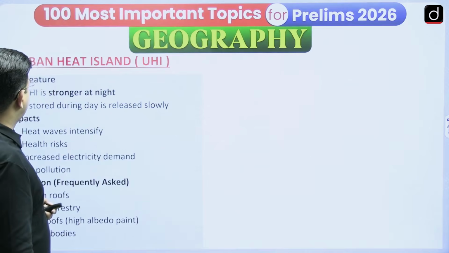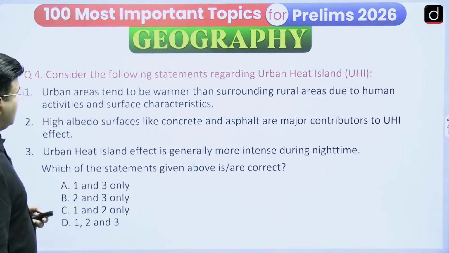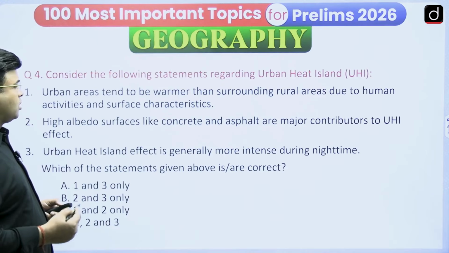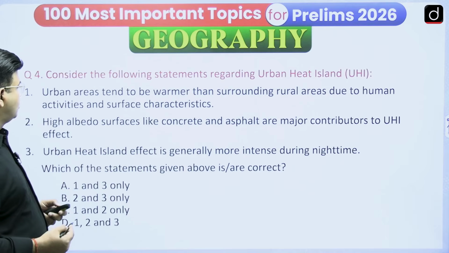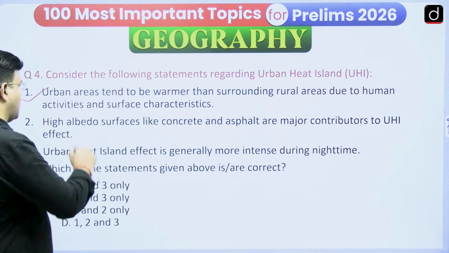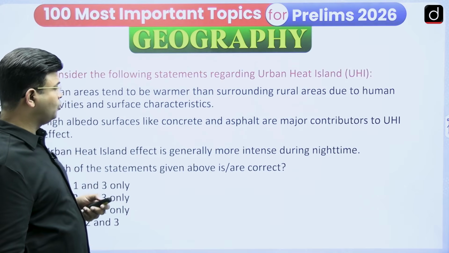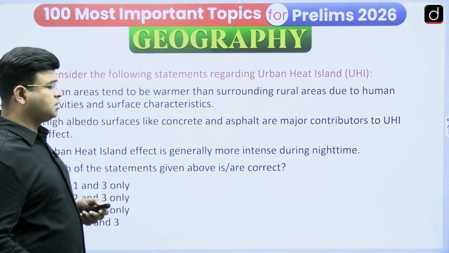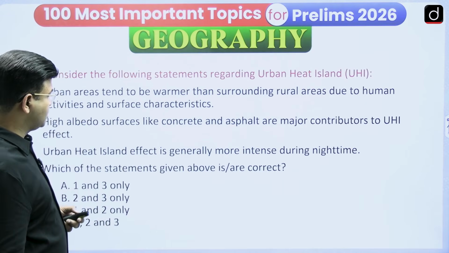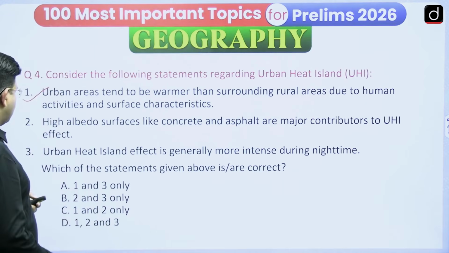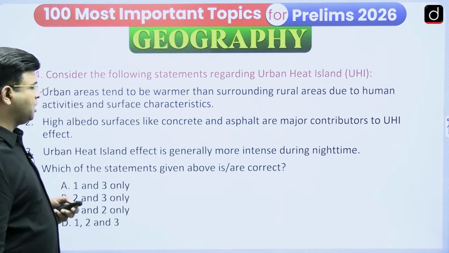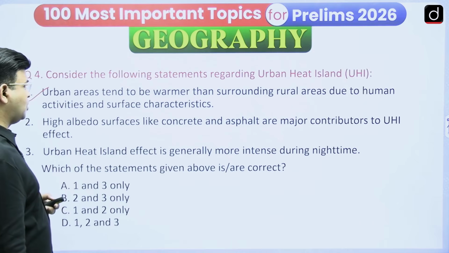Now consider the following statements regarding urban heat island. Urban areas tend to be warmer than the surrounding rural areas due to human activities and surface characteristics. That's a correct one. The kind of buildings and roads that human beings have created, skyscrapers and all these things, help in trapping more heat and causing the urban heat island. The second statement: high albedo surfaces like concrete and asphalt are major contributors to the urban heat island effect.